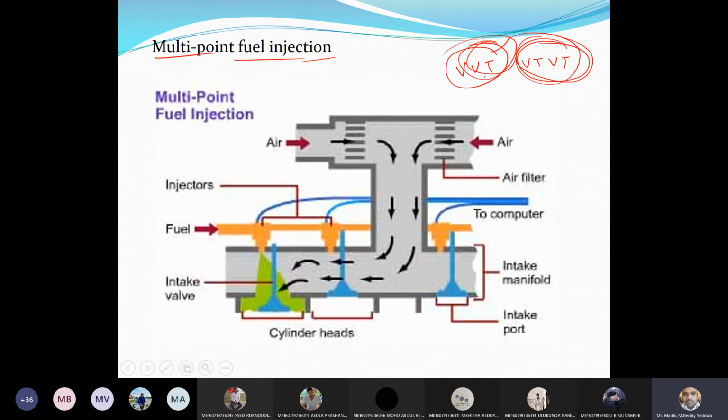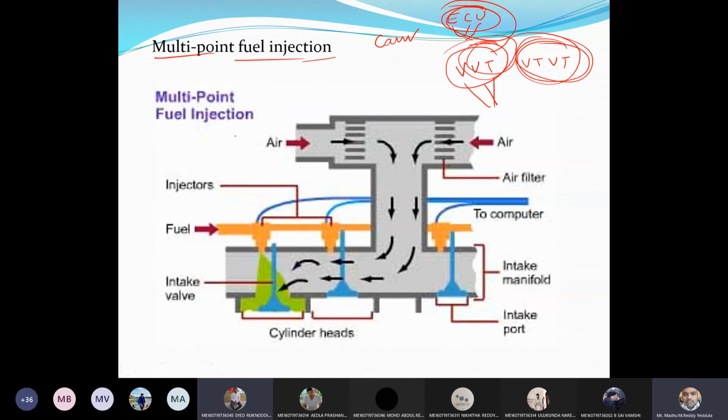VVT means variable valve timing, the valve timing will be varied. In older engines, the valve timing cannot be changed. How to change the valve timing? If you want to change it, you should change the design of the cam. But nowadays, in order to change the valve timing, there is one unit, the ECU, the engine control unit. It will take care of the valves, everything. It is nothing but the heart of the engine, because it is operated electronically.